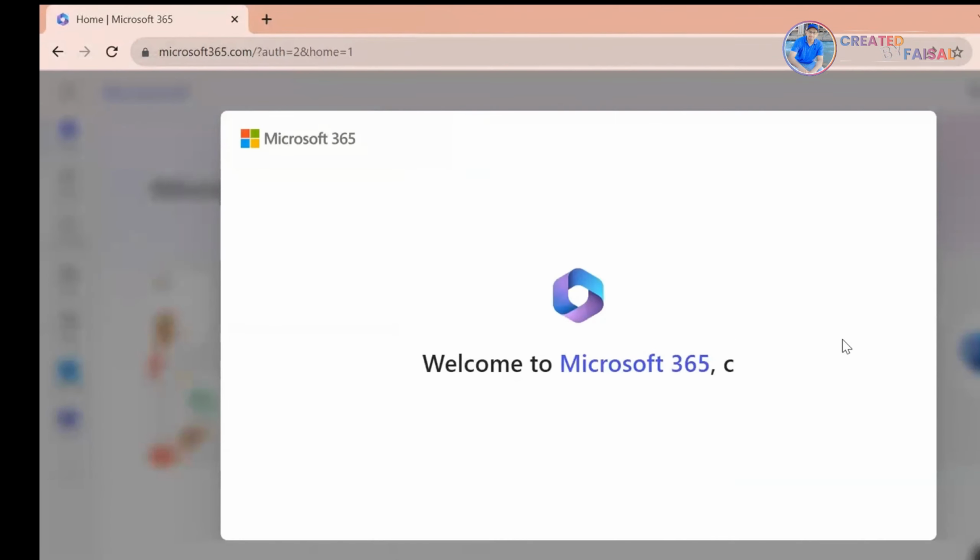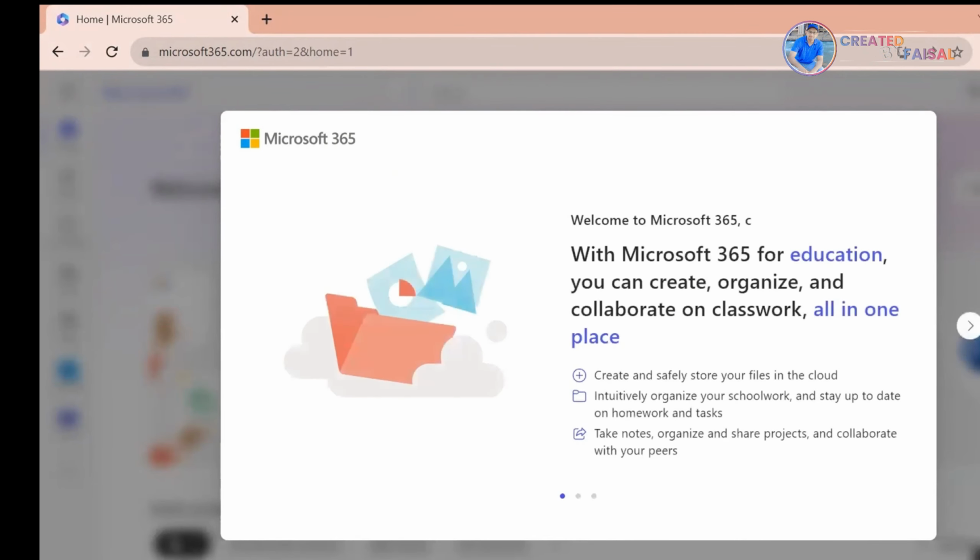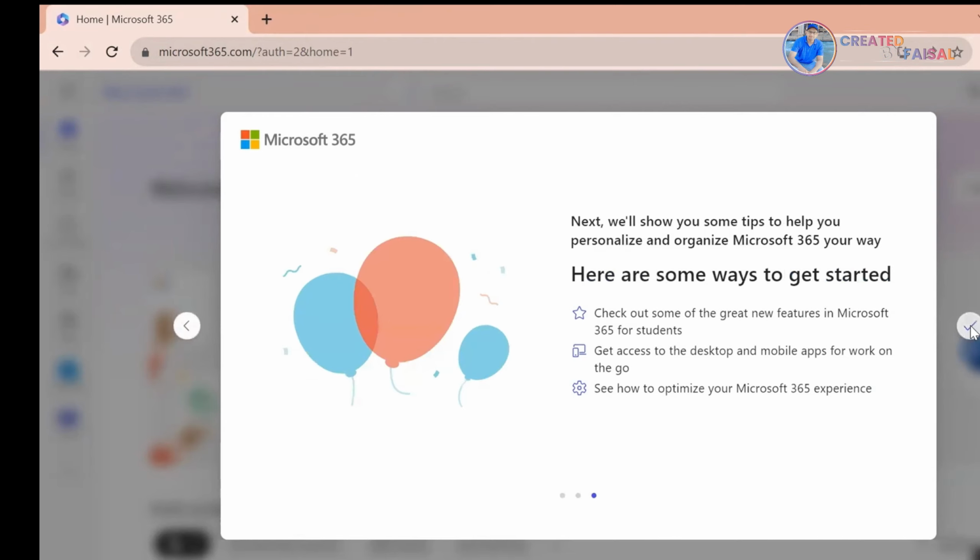Here you go. You can see the Office 365 window, where you can easily download applications and manage cloud storage and other apps.